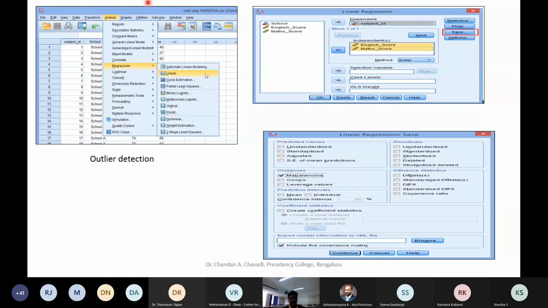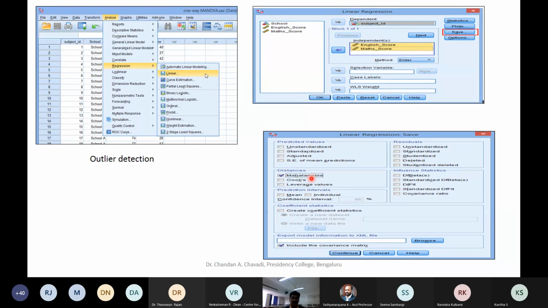Now, how do we go about it? One more thing is the third condition that needs to be looked at, because you are going for a high-end tool like MANOVA. So it is about outlier detection. You can see how to do it. Maybe go for regression, go for linear, right? Or put the subject ID here for dependent. Put these two things here and press this Mahalanobis distance, because this is going to help us in identifying an outlier.